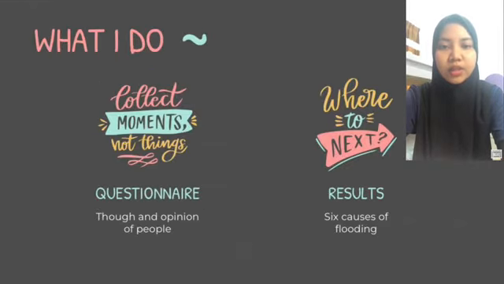The reasons why this natural disaster occurred have been studied by conducting a questionnaire with the public to ask their thoughts and opinions on why floods can occur.